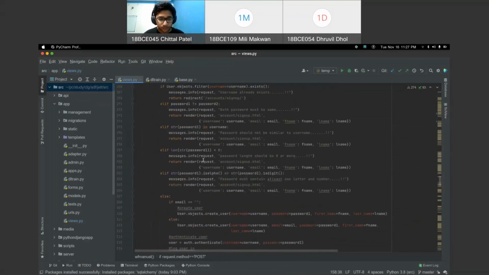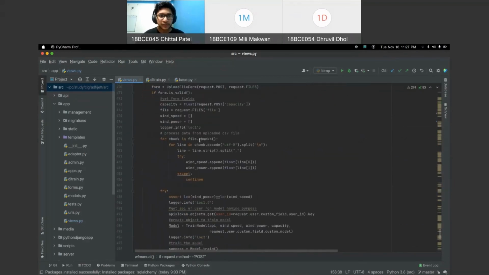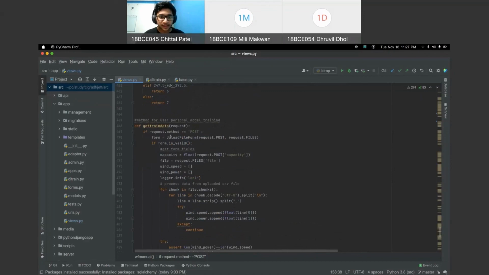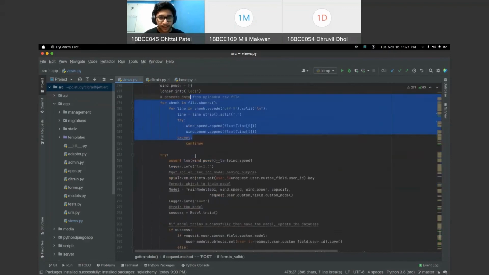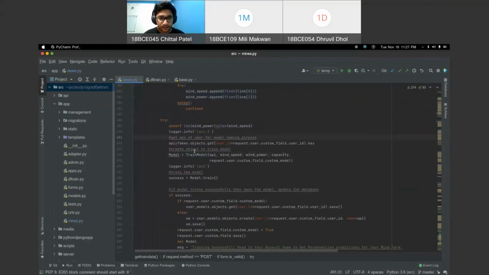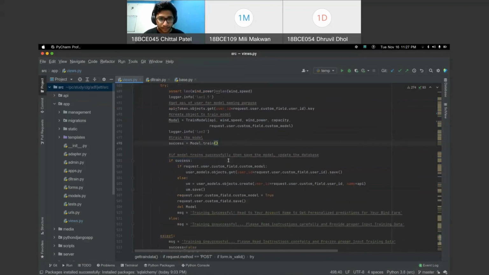And if I move to the model train part, for training we are getting the file from this upload file form, and we are processing the file, and then passing everything to this train model instance, and then we are training the model here.